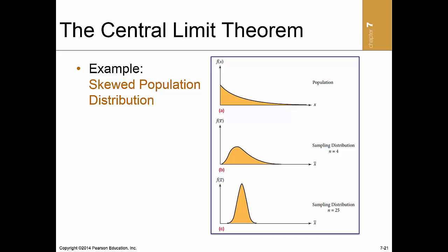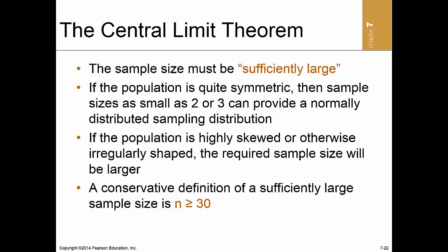The catch with the central limit theorem is that the sample size must be sufficiently large. So what is a sufficiently large sample size? The answer depends on the shape of the population. If the population is quite symmetric, then sample sizes as small as 2 or 3 can provide a normally distributed sampling distribution. If the population is highly skewed or otherwise irregularly shaped, the required sample size must be larger.